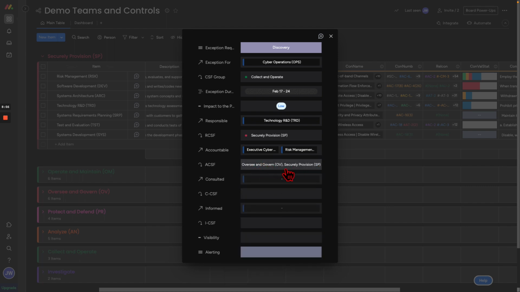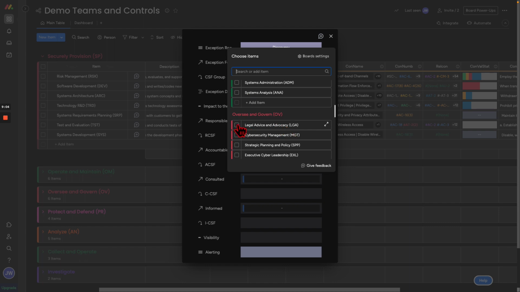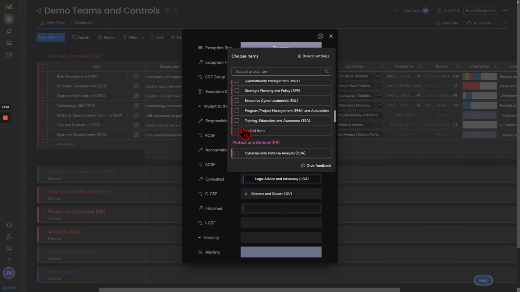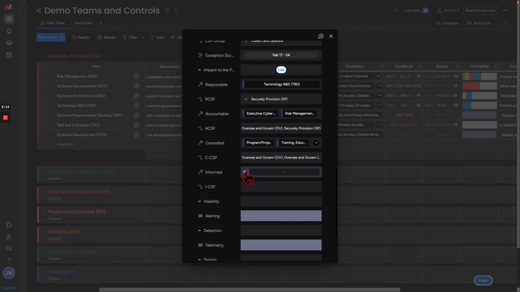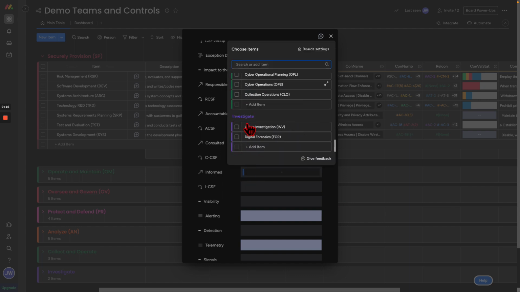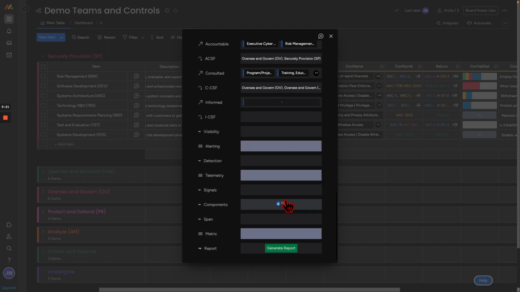Here we have the frameworks that are working together. So we have securely provision, overseeing, govern, securely provision, right? Who's going to be consulted in this, right? Maybe we want to make sure legal and advocacy, our training and education, our program and project management are consulted because we're making changes across the organization. And who do we want to inform, right? Same thing, you can come in here, add people to inform, and then we can get into developing our logging,